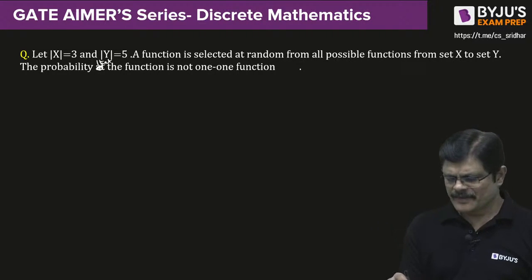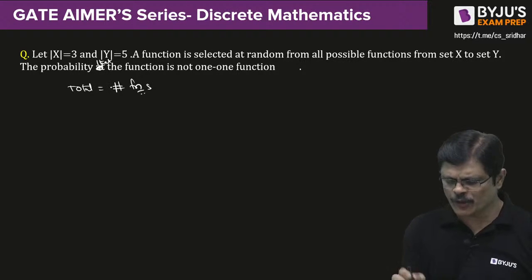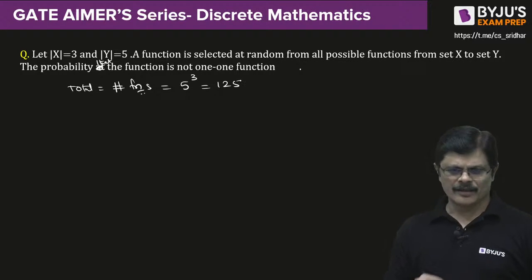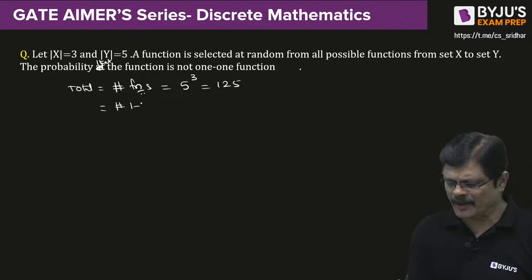See, my dear friends, you know number of functions, this would be total. For probability, this would be total. Total would be what? Number of elements in y power number of elements in x, which is 125. Then you can find number of one-one functions.